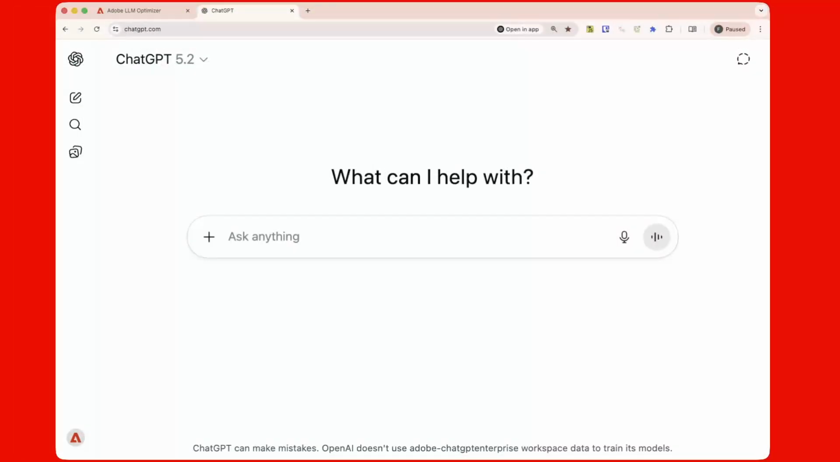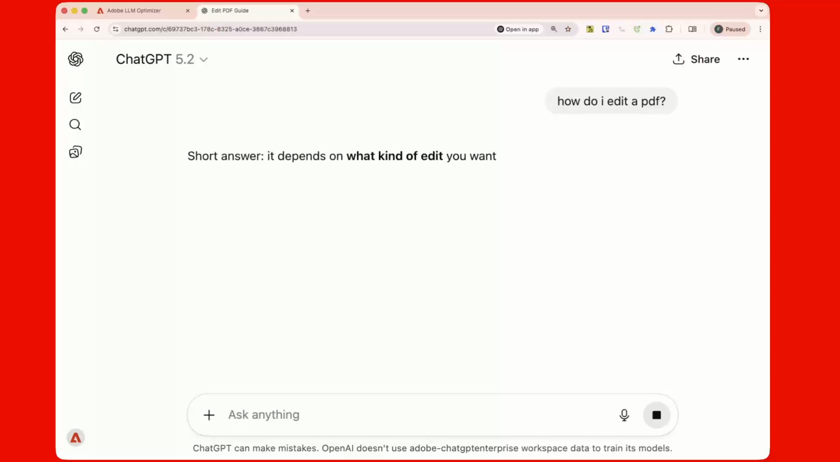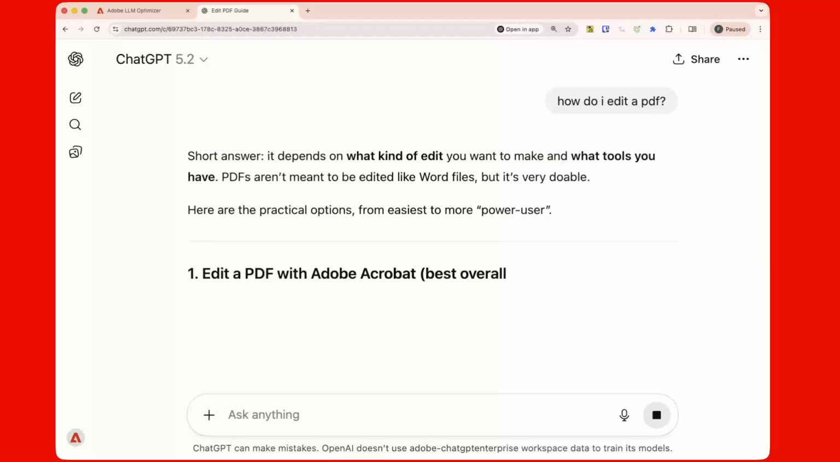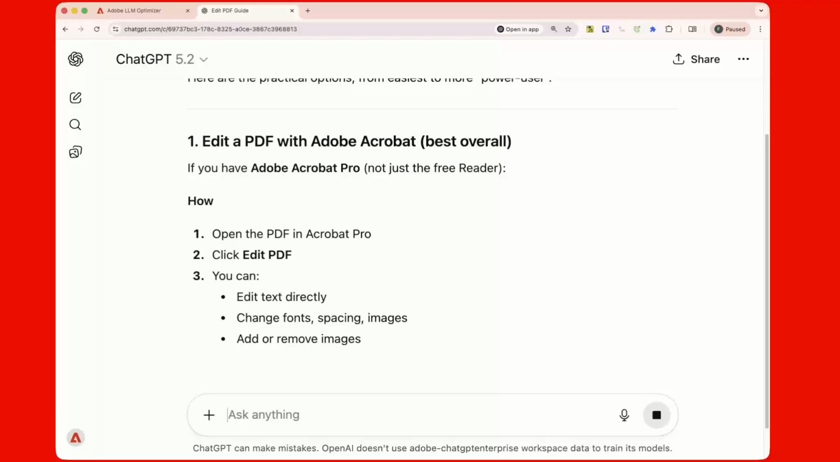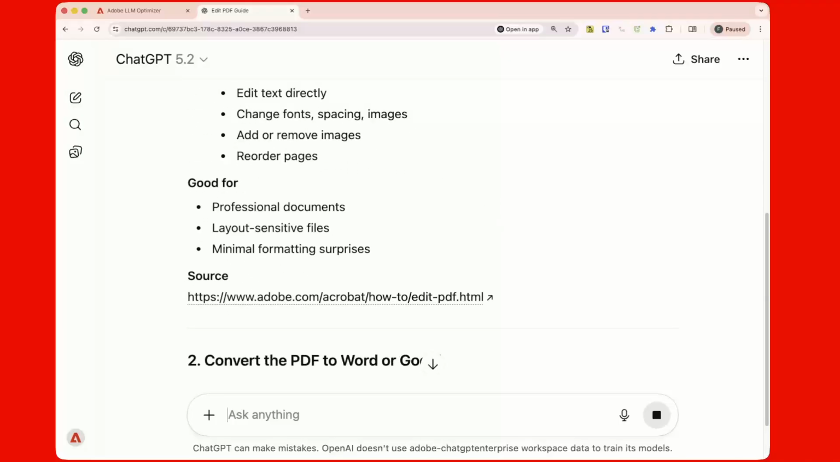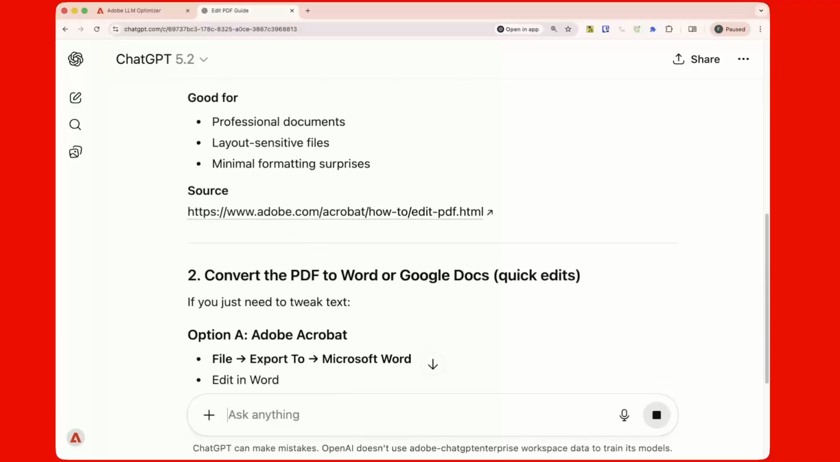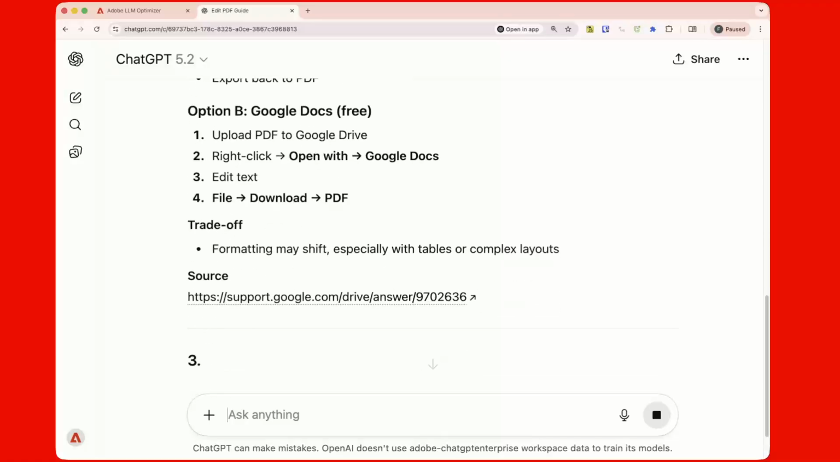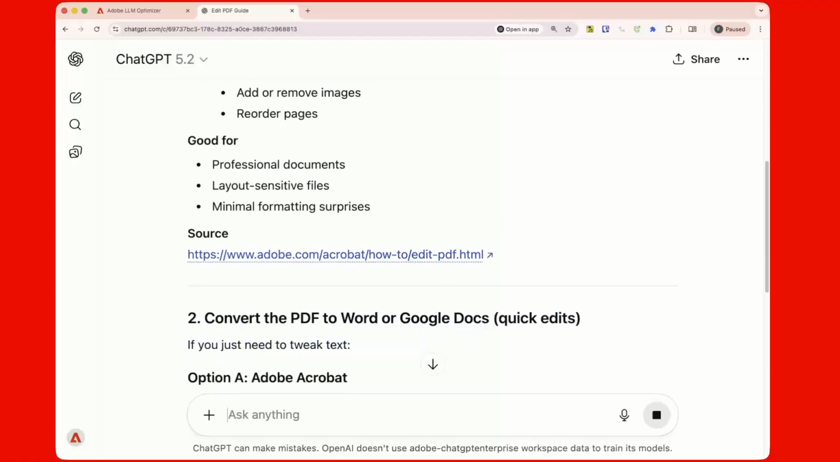So let's look for a query. How do I edit a PDF? And you can see it's doing the response. At the moment I'm using Pro, so it might actually also do retrieval. So at the moment it doesn't seem like it has done retrieval. The link here is within the model data itself, right?